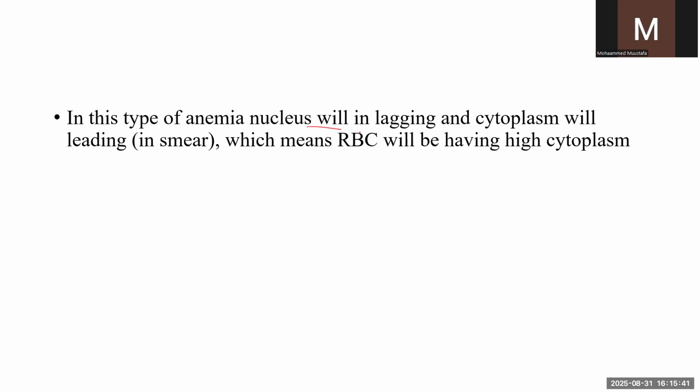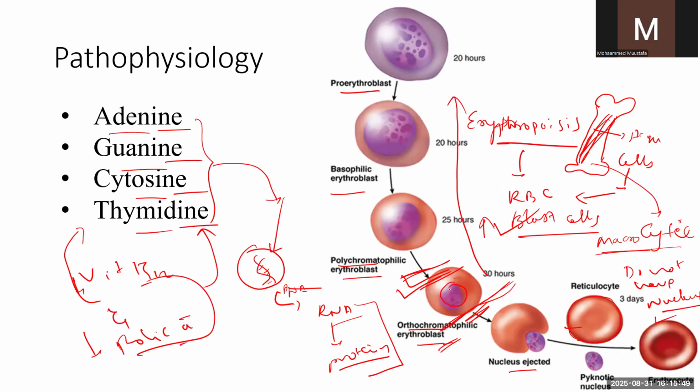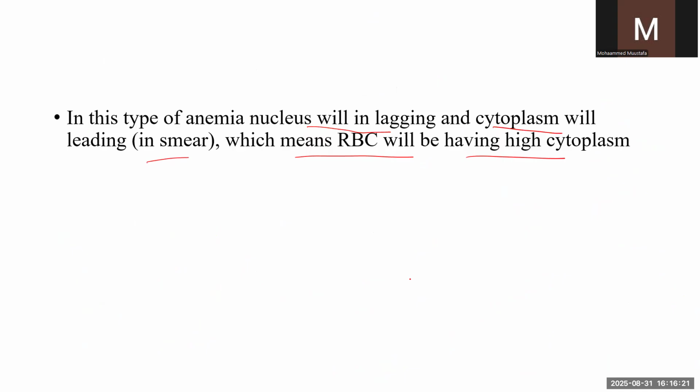In this type of anemia, the nucleus lags and the cytoplasm leads in the sphere, which means the RBC has high cytoplasm, and the nucleus falls behind in synthesis. Cytoplasm synthesis occurs in the normal way, but DNA synthesis, that is the nucleus synthesis, occurs slowly. Why? There is a deficiency of folic acid and vitamin B12, and there is a decrease in the base pairs. This leads to the lagging of the nucleus.